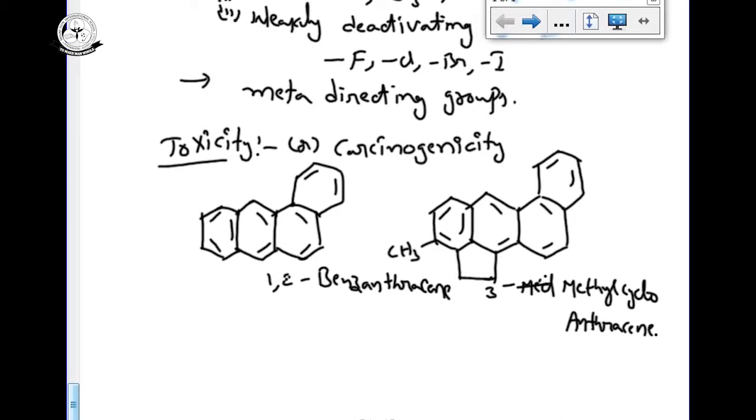Many named reactions we are discussing in alkane, alkene, alkyne and benzene. All the named reactions we have to keep in one place, write them on one separate paper and keep them in your mind. Sometimes they will give conversions, and many students get confused on conversions only. Especially in the plus two, many conversions they will ask. For example, I am asking: convert acetic acid into benzene.